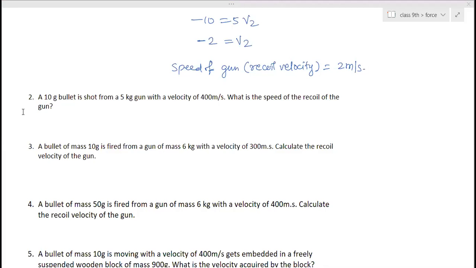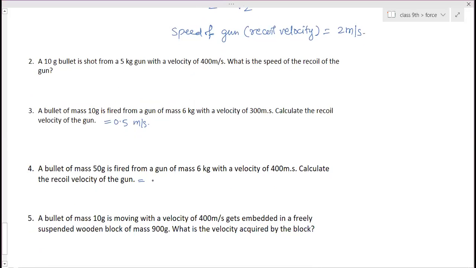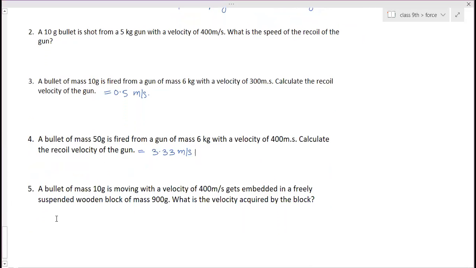Is everyone getting the answers or not? Check and tell me. Yes, done, ma'am. I'm doing the fourth one. The fourth answer is 3.3 bar meter per second. Yes, ma'am. So 10 by 3. Good. The fifth is tricky. Ma'am, the fourth one I'm getting the same answer.